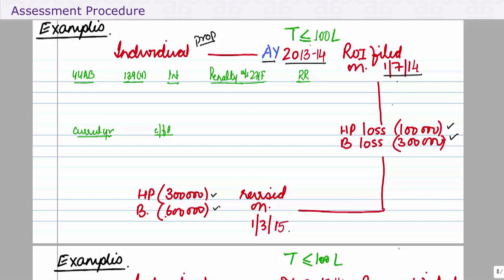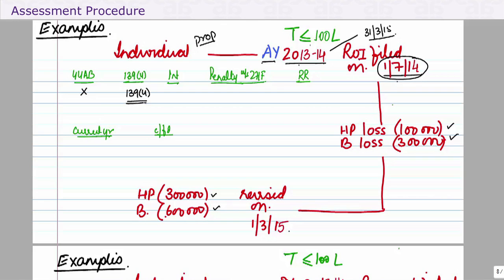The question now would be, a few questions to be asked. Is your client compulsorily covered by 44AB? Well, since the turnover is less than 100 lakhs, no. Is this return that he has filed here valid? Well, it is assessment year 13-14, which means by 31st March 15, the return could have been filed. It is within 1 year, no notice has been received, so the return is valid, but it is a return under 139(4).